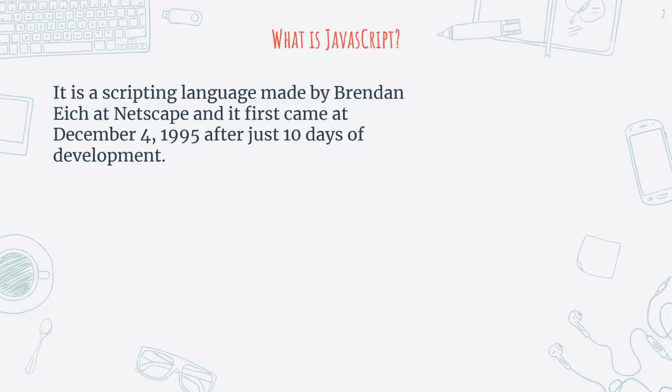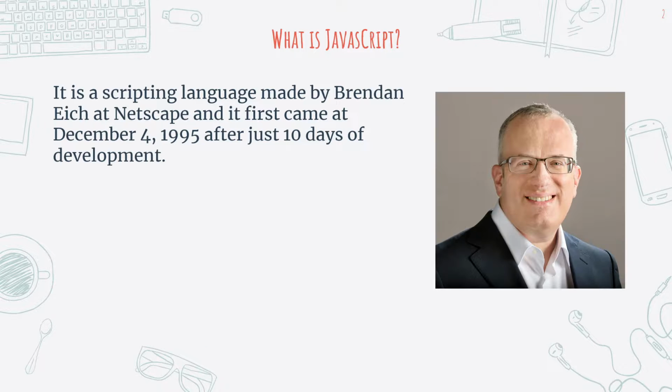JavaScript is a scripting language and it was made by Brendan Eich at Netscape, and it first came out on December 4, 1995 after just 10 days of development. Now a lot of people criticize JavaScript because it was only made in 10 days. But after Brendan Eich developed it in 10 days, a lot of other features were added by the ECMA organization. And so today it is very evolved, and it is a very good language now.